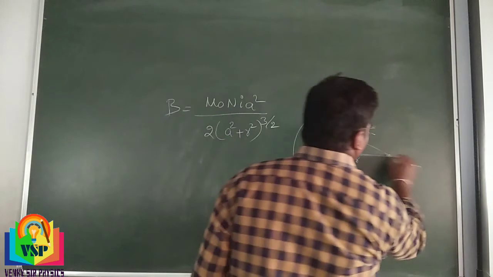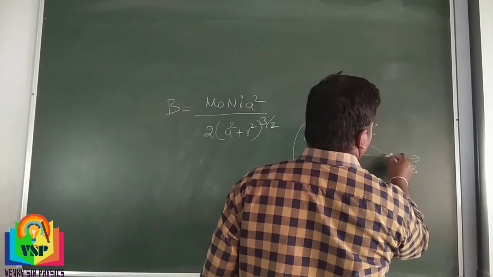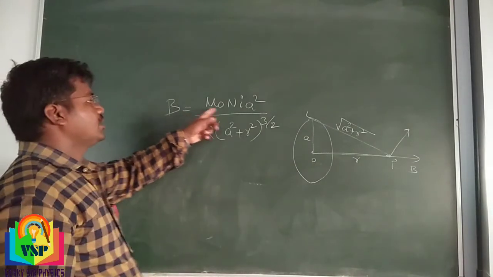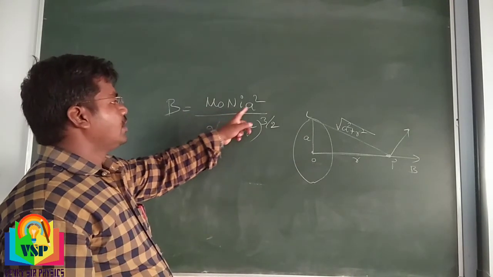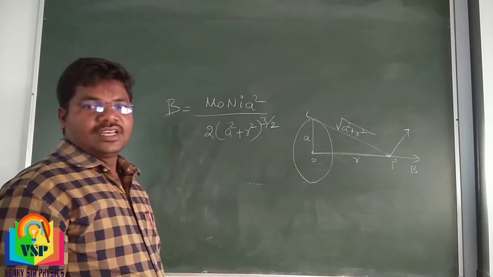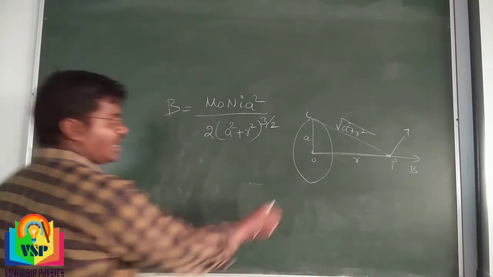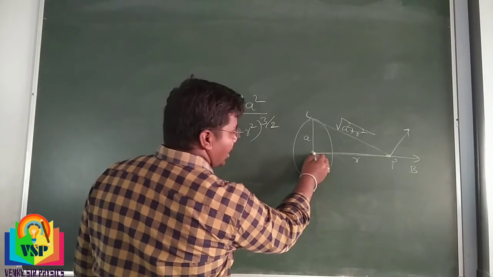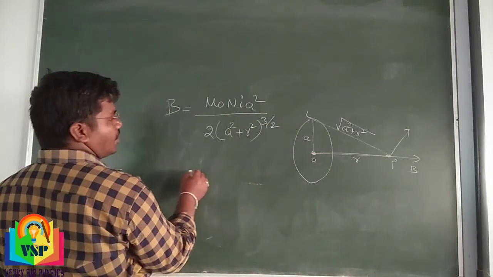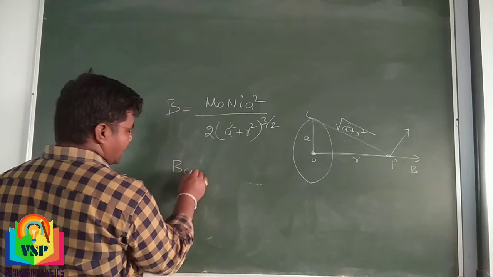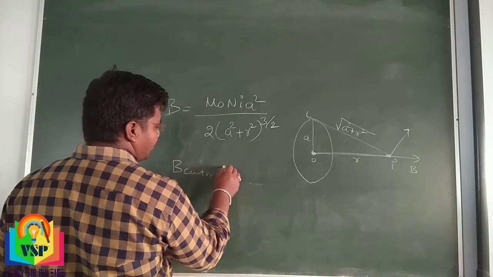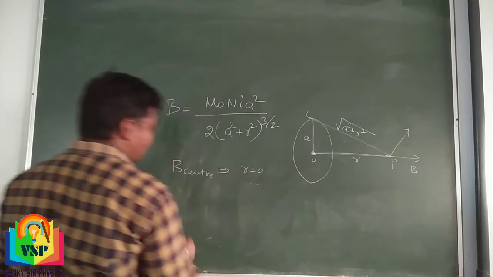Okay, at this point we have to find the B. That B is equal to mu naught N I A square divided by 2 into A square plus R square whole power 3 by 2. At the center of the circle, B at center means R value 0.